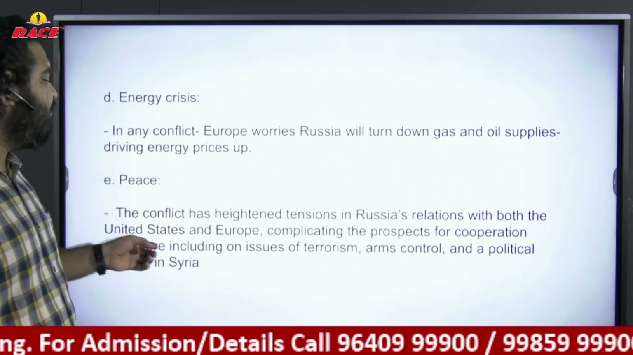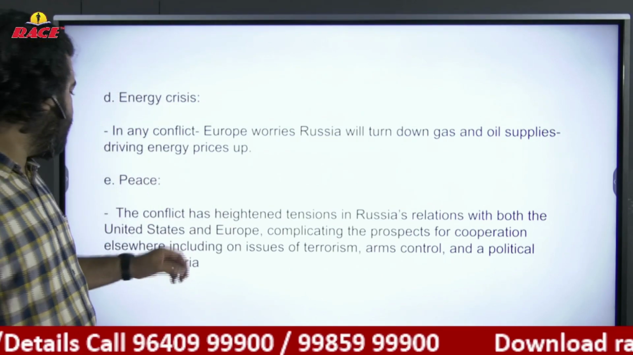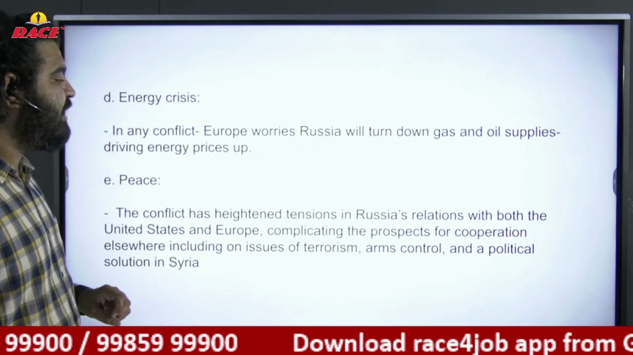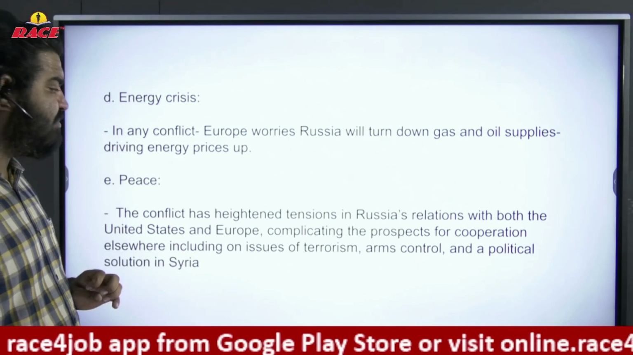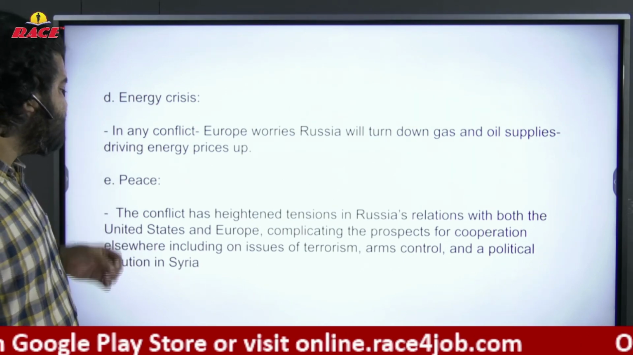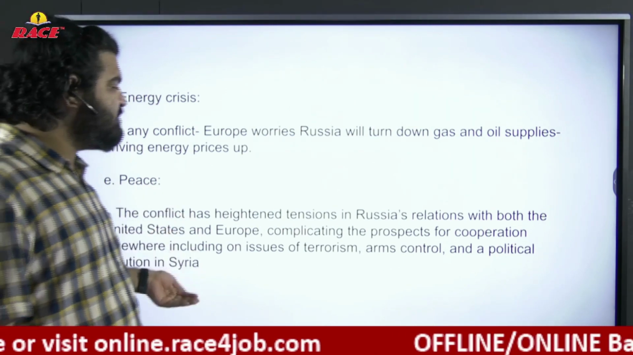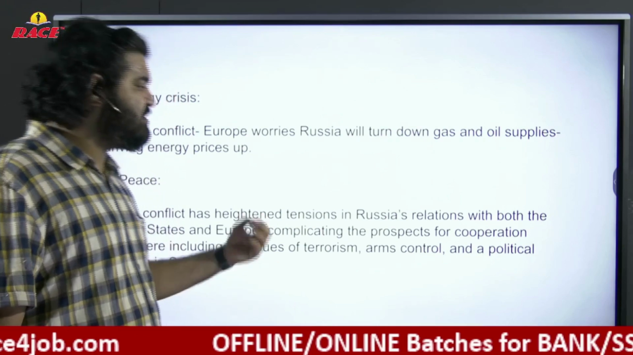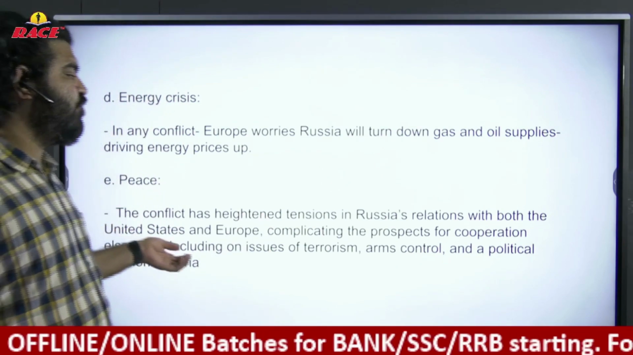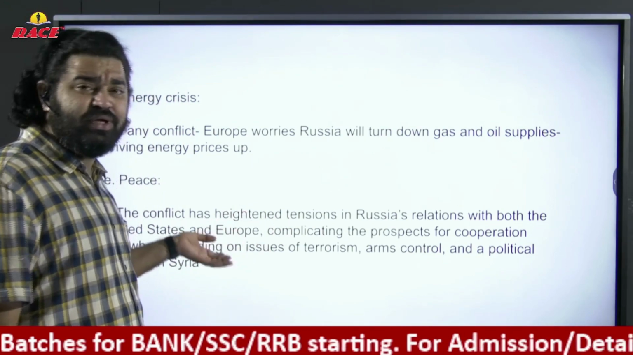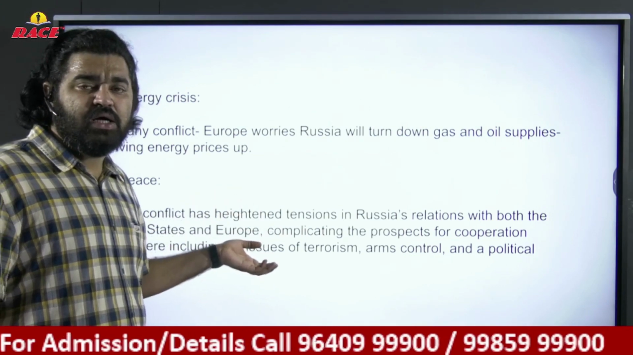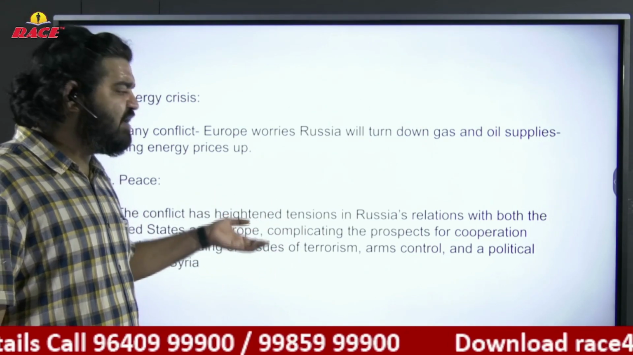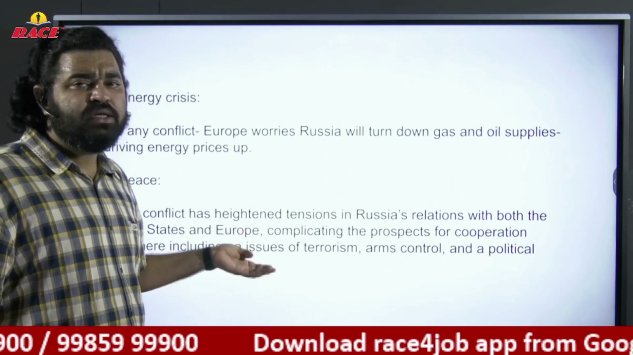Now, peace. The conflict has heightened tensions in Russia's relations with both the United States and Europe, complicating the prospects for cooperation elsewhere, including on issues of terrorism, arms control, and a political solution in Syria. The present situation is increasing tensions in Russia's relations with both the United States and Europe. These three superpowers, the European Union collectively, are involved in wars or war-like situations. Definitely, it will create tension on the global platform.